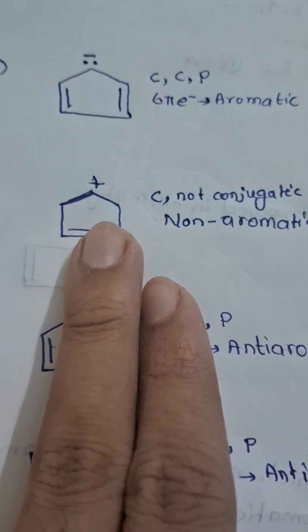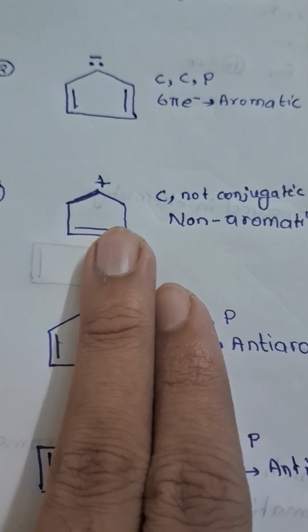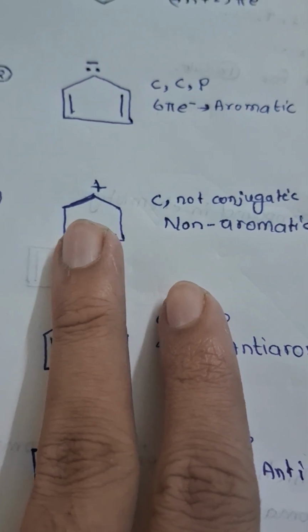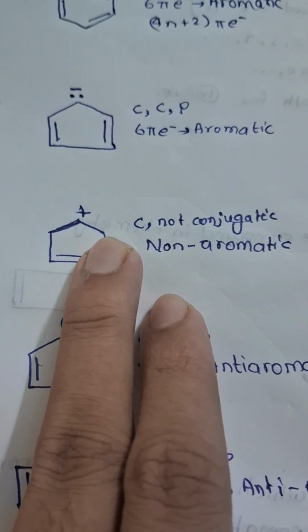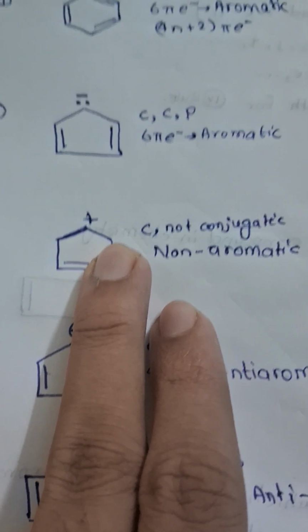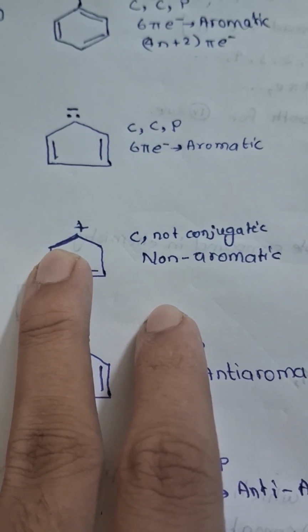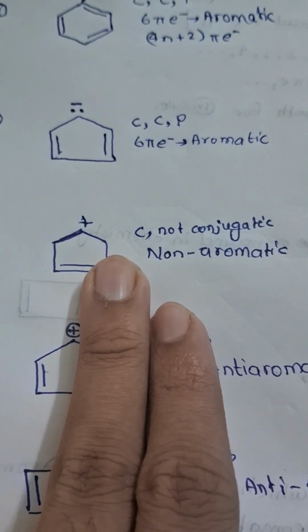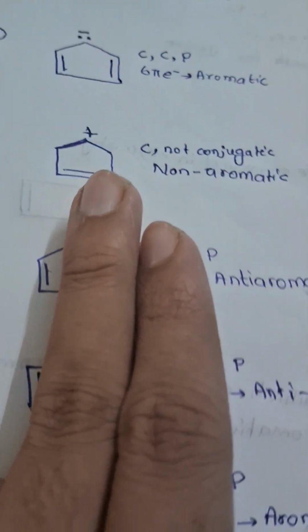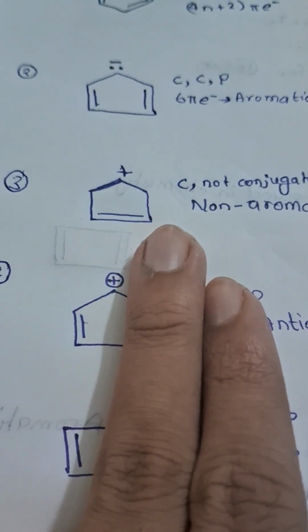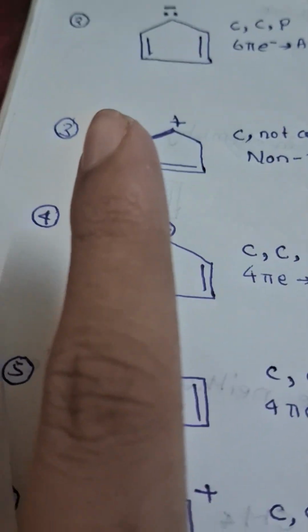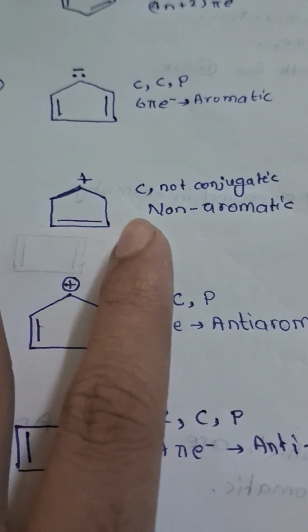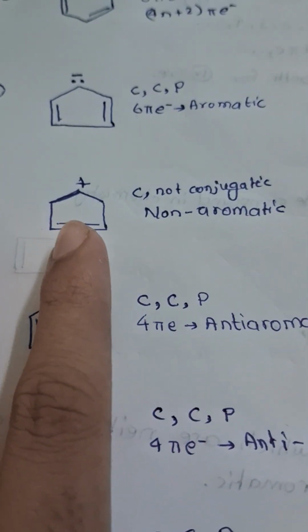Okay, how about this? This is non-conjugated. It is cyclic, but it is not conjugated, because you can see here an sp3 hybridized carbon atom. Here also an sp3 hybridized carbon atom. So in a ring where an sp3 hybridized carbon atom is present, it is not conjugated. So it is non-aromatic.